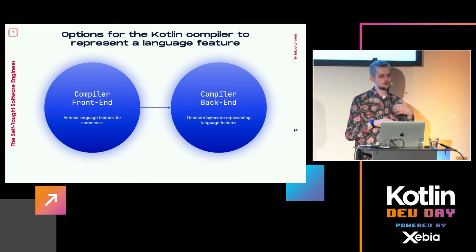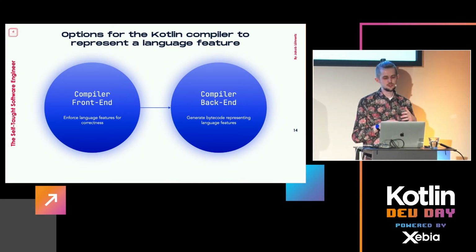So you will find that all of the features from this cloud earlier use one or the other. Most will actually use backend features of the compiler, so they can be represented and there's not really any hacks or something necessary. In bytecode, it's just that it's a lot uglier than it would look in Kotlin.